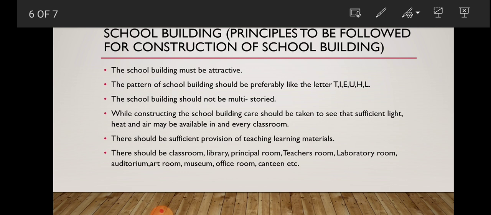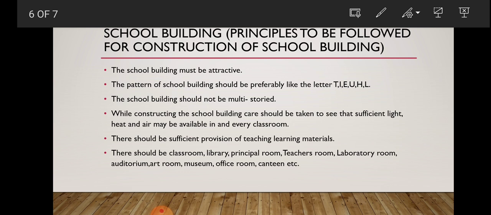After that, while constructing the school building, care should be taken to see that sufficient light, heat and air are available in every classroom. It should be of great concern. The fifth point is there should be sufficient provision of teaching learning materials. What may be the teaching learning materials? As it is an important part of every educational institution, there must be sufficient provision of teaching learning material.